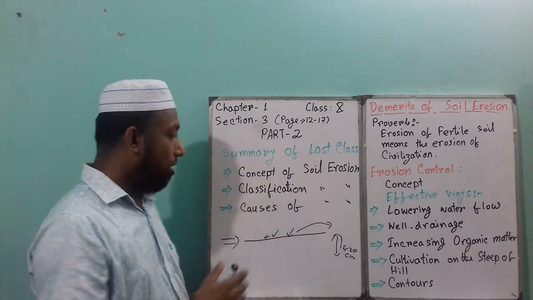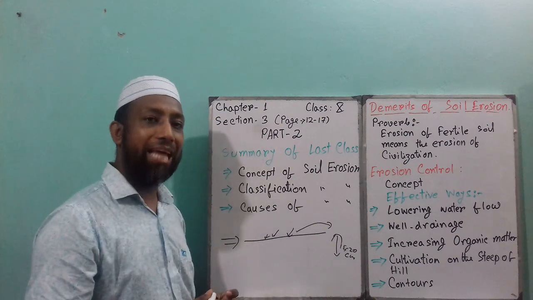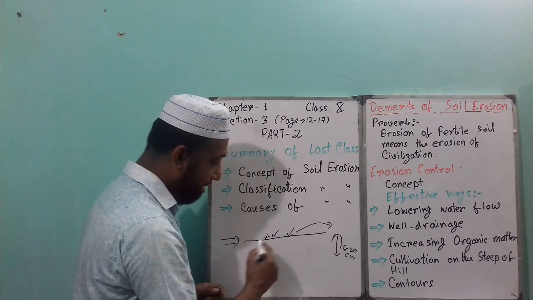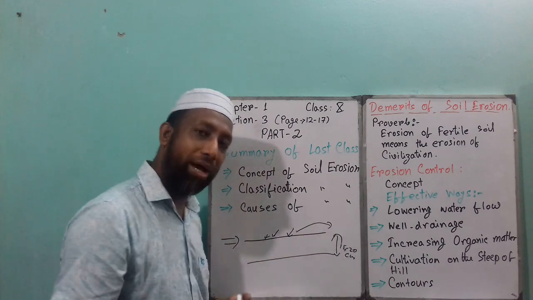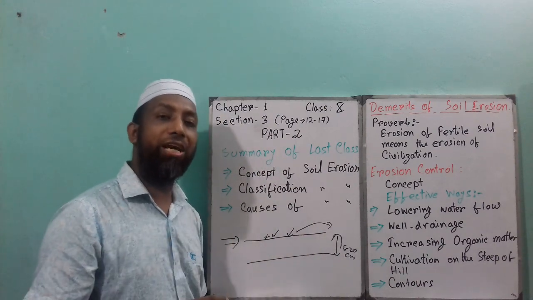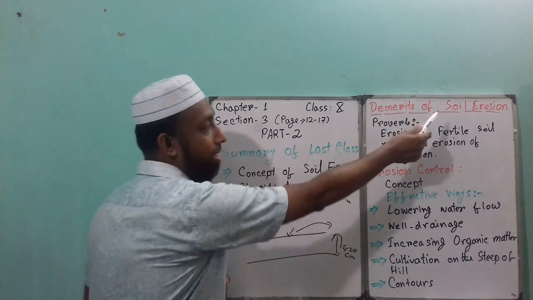So when this surface soil moves from one place to another, the nutrients from this level go to another place as well. That means nutrients decrease day by day due to soil erosion.